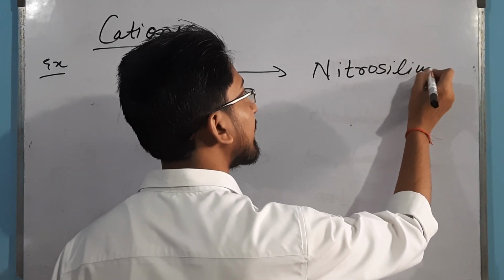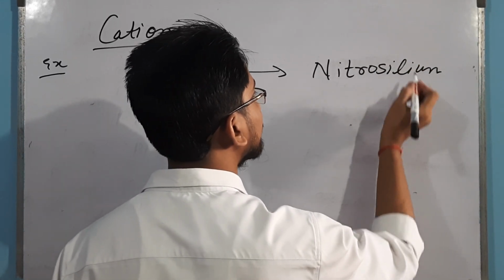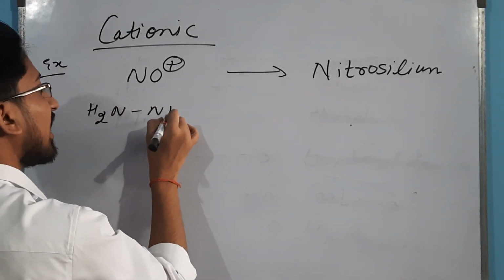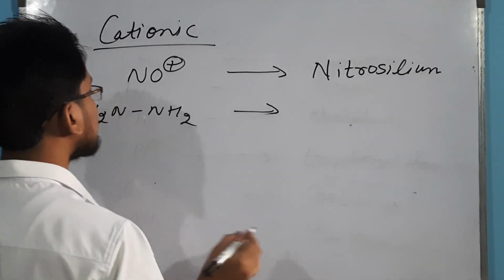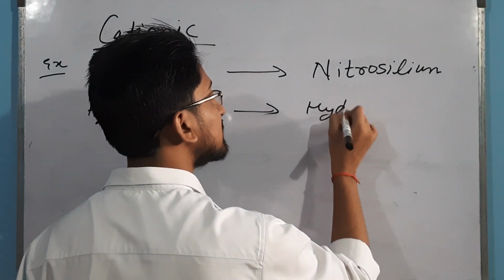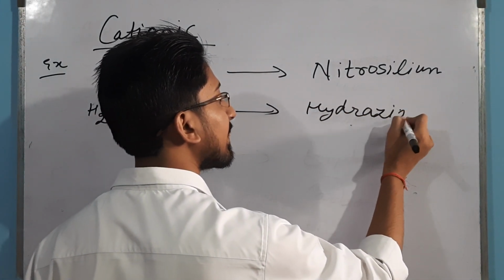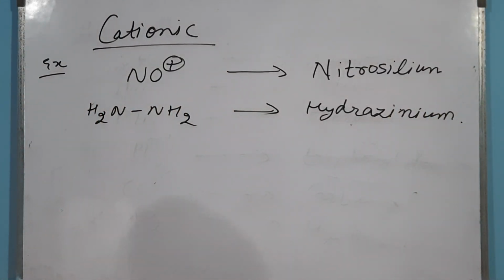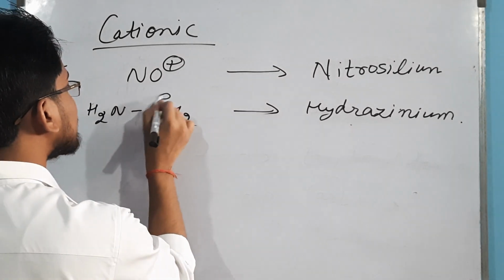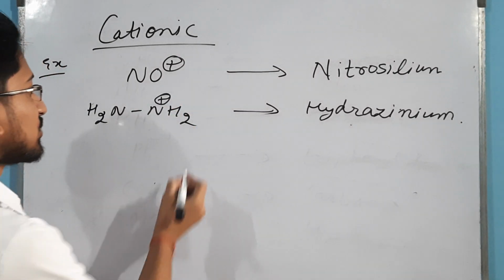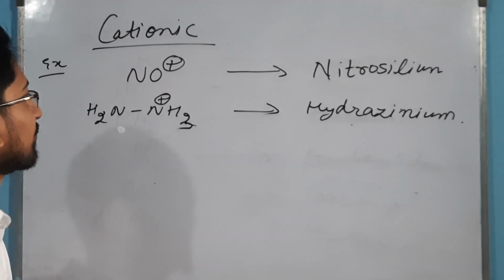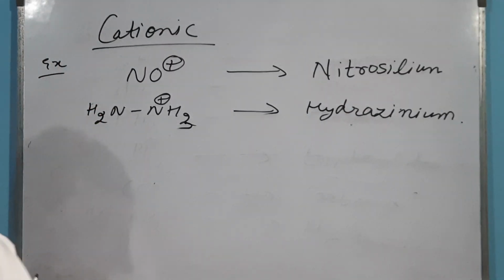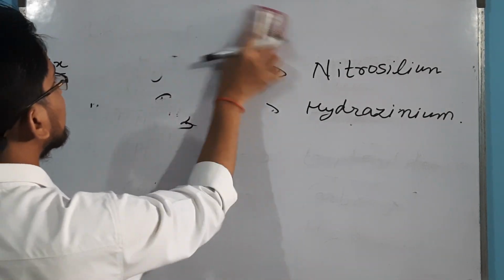nitrosylium. Then hydrazine, H2N-NH2, we will write as hydrazinium. These two, NO+ and NH2NH3+, are very famous examples that are generally asked in your exam. Now next is your anionic ligands.